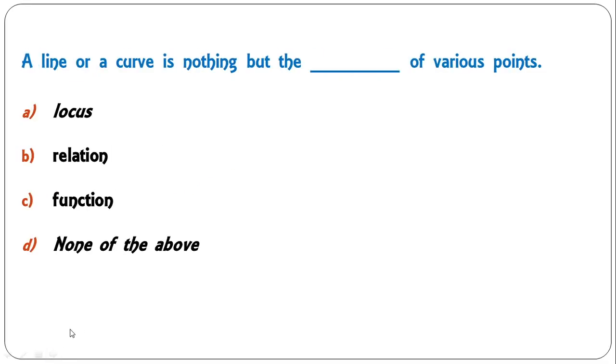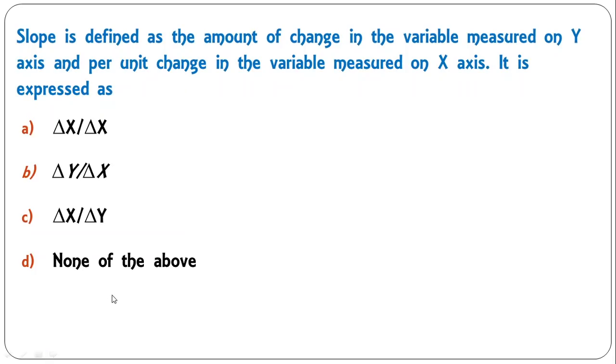A line or a curve is nothing but the locus of various points, connecting the points, that locus of various points. A is the correct answer. Slope is defined as the amount of change in the variable measured on y-axis and per unit change in the variable measured on x-axis. It is expressed as delta y upon delta x. So B is the correct answer.